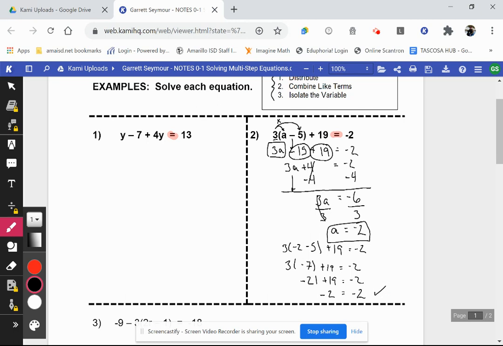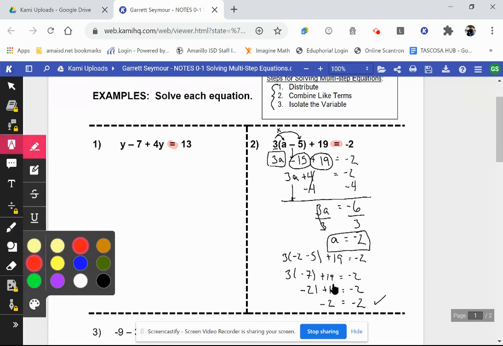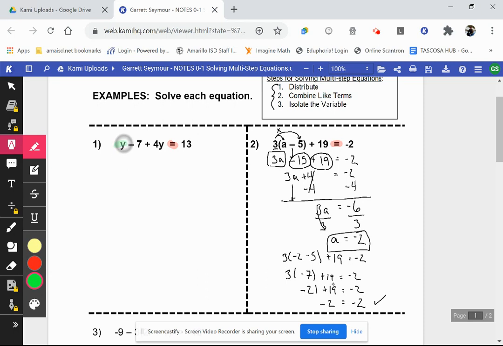Now, let's take a look at example number 1. Remember, we said that the first thing we want to look at is to see if we have to distribute anything. Well, I don't see any parentheses, so I don't think I have to distribute anything. Okay, so we can skip down to step number 2, combine like terms. Well, let's see. Looking at this, I've got a y term here and a y term there. Those are like terms because they both have a y in them. I can combine those. The -7, I can't combine with anything on this side of the equation because it doesn't have a y in it.